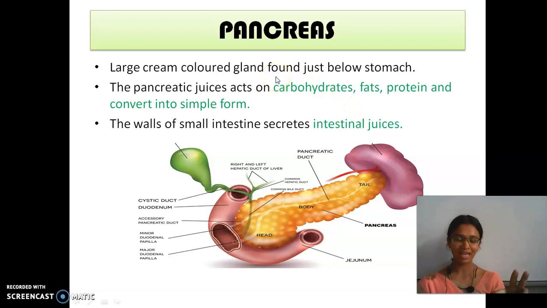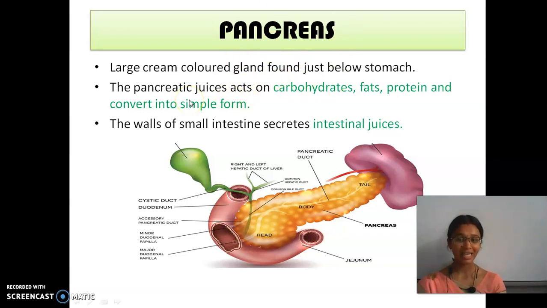Next one is the pancreas. The liver and pancreas secrete juices. We have seen bile juice, and next is the pancreas. It is a large cream colored gland found below the stomach. The liver is found below the diaphragm in the abdomen and the pancreas is found below the stomach.